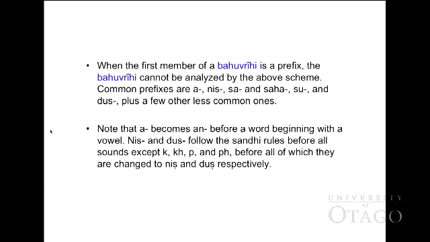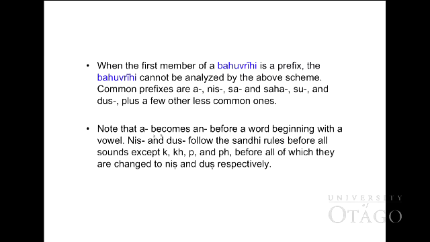When the first member of a Bahuvrihi is a prefix, the Bahuvrihi cannot be analyzed by the above scheme. Note over here that if the first member of Bahuvrihi is a prefix, you cannot translate as whose B is A, but you have to translate as follows. So common prefixes we have studied here such as a, nis, sa, and saha, su, and dus, plus a few other less common ones.